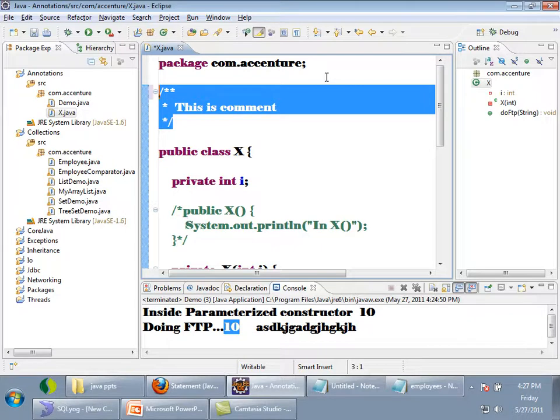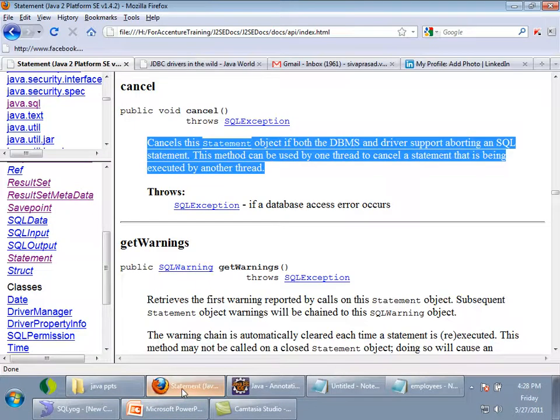Inside your JDK installation directory, inside the bin directory, you know there is java.exe, right? There is another thing called javadoc.exe. You can use javadoc.exe to generate such documentation. So javadoc.exe is a tool which can generate documentation for your own classes.